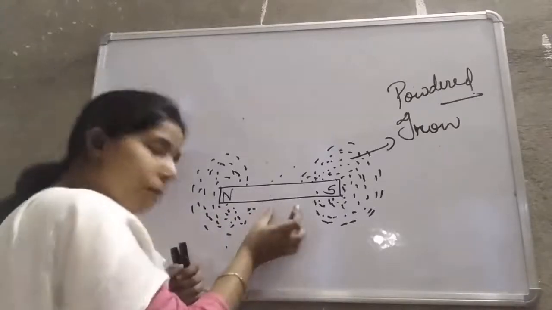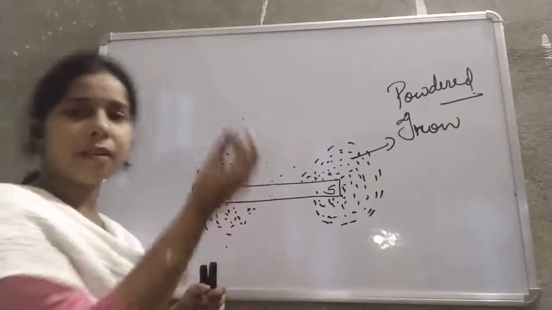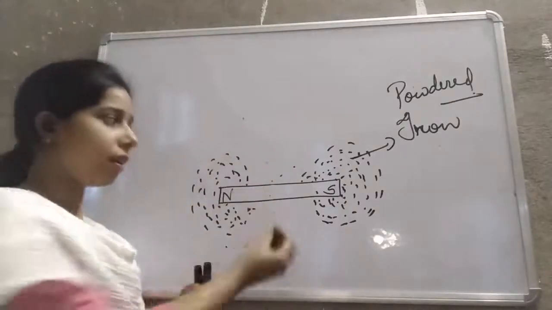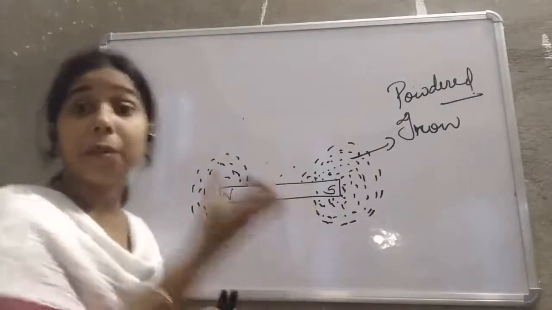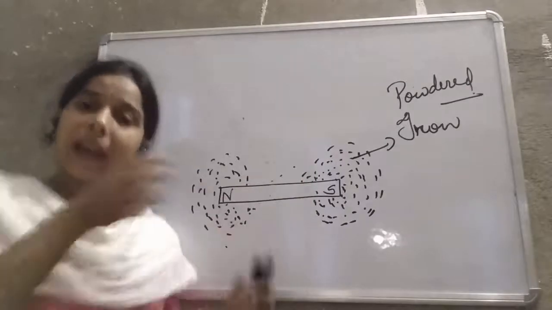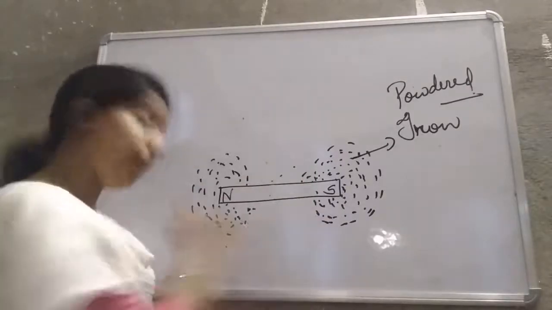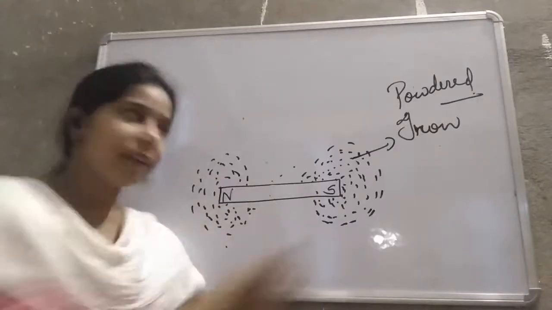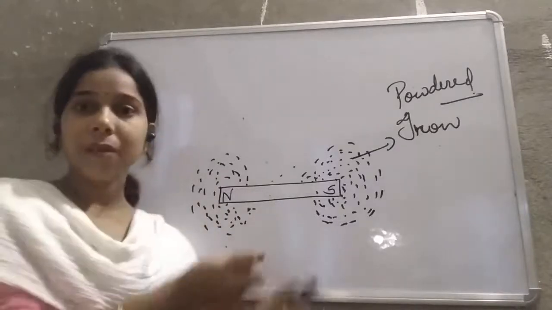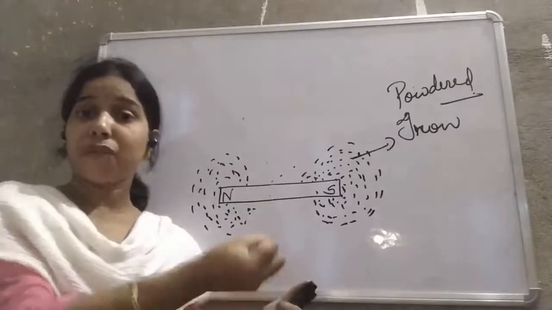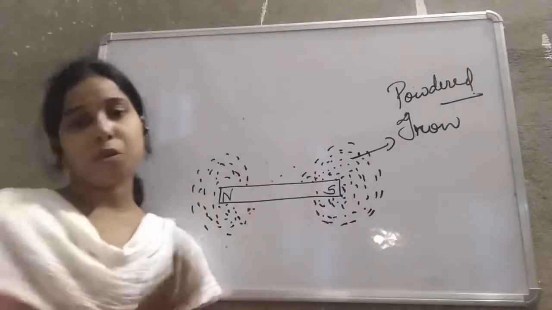So if this portion has a less force of attraction, a less attracting power to attract the iron particles towards itself than the free end, then we can say that both ends have a very good strength of attracting objects towards themselves.